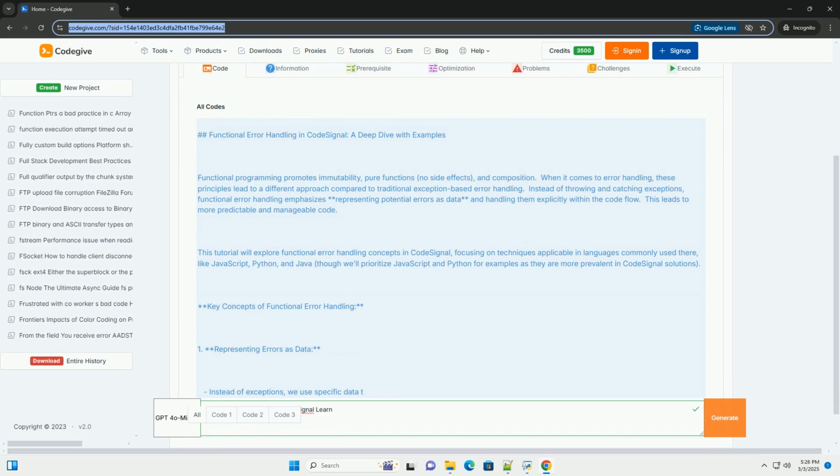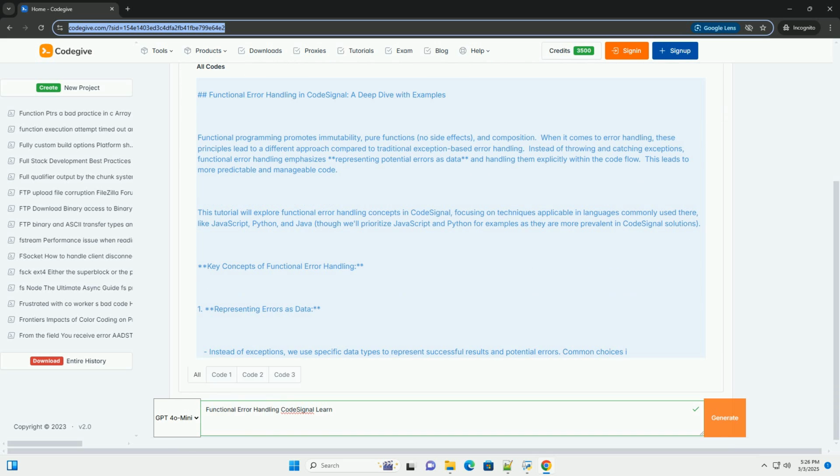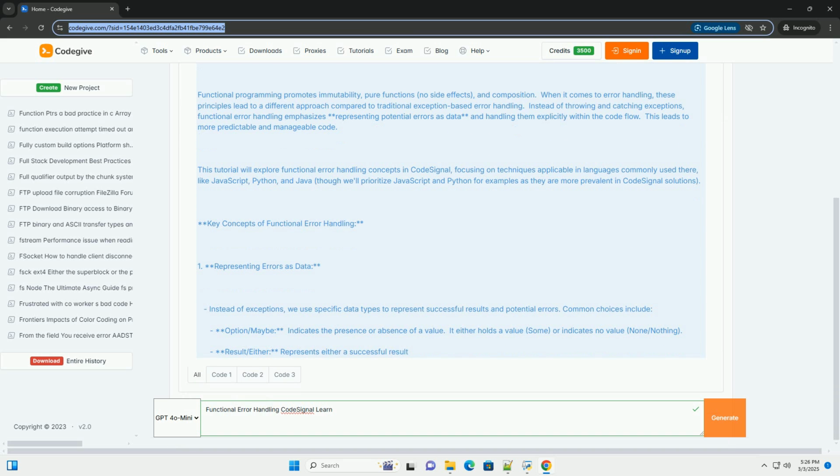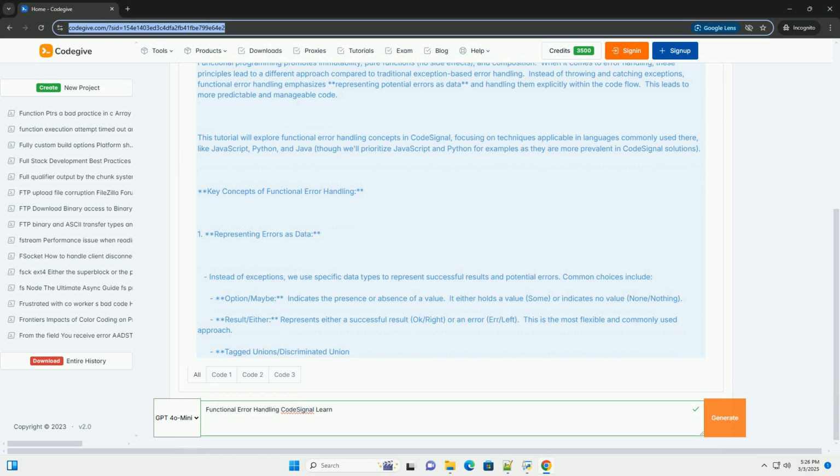Instead of throwing and catching exceptions, functional error handling emphasizes representing potential errors as data and handling them explicitly within the code flow. This leads to more predictable and manageable code.